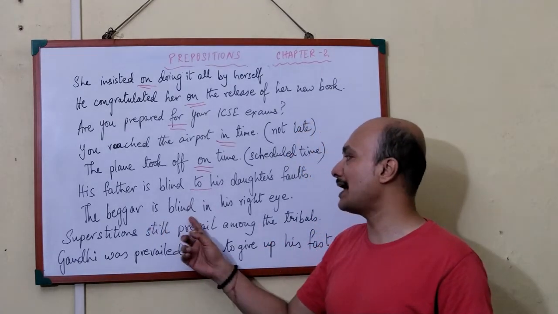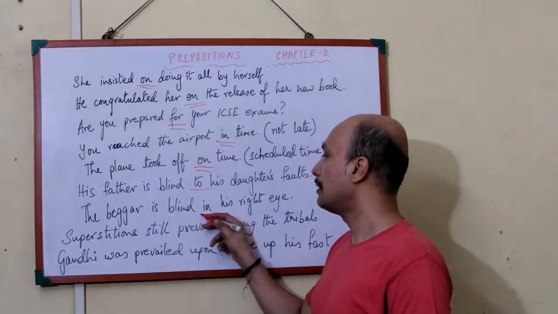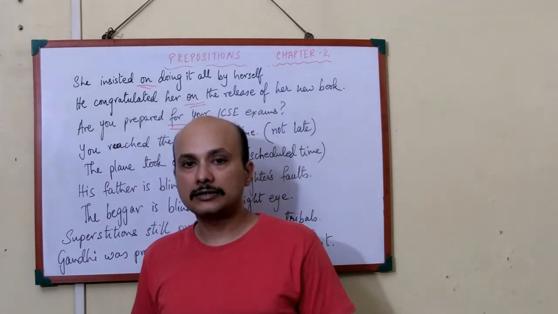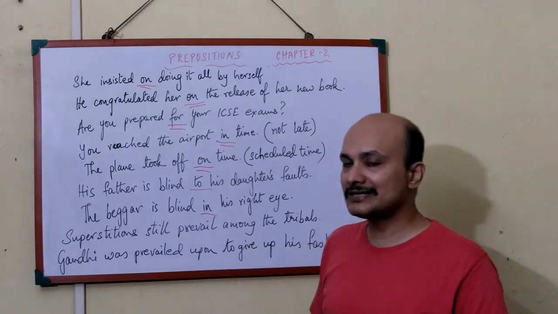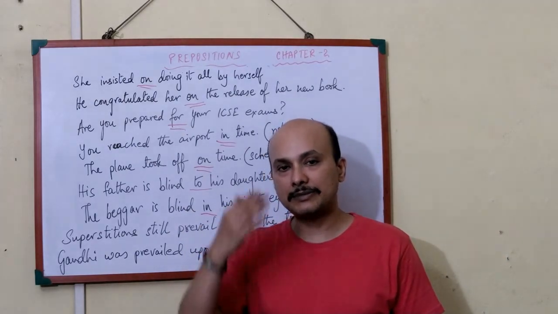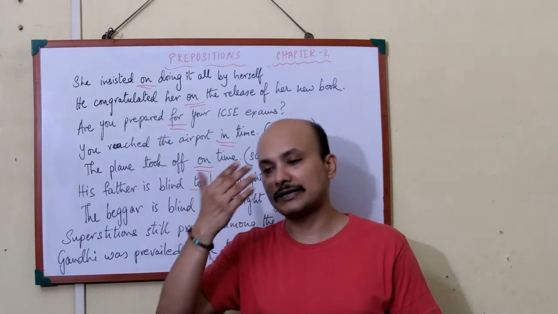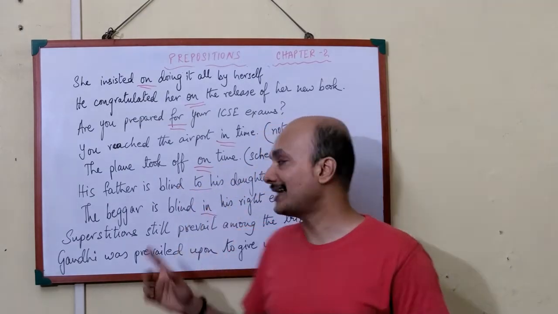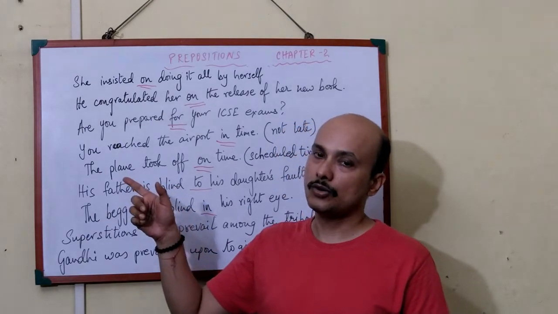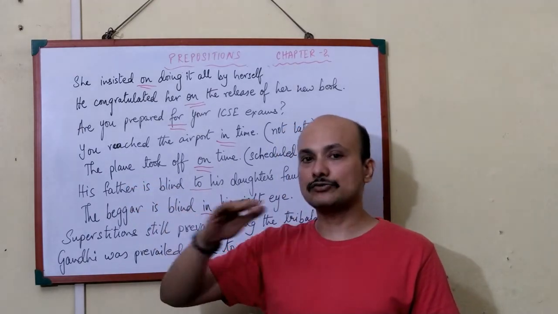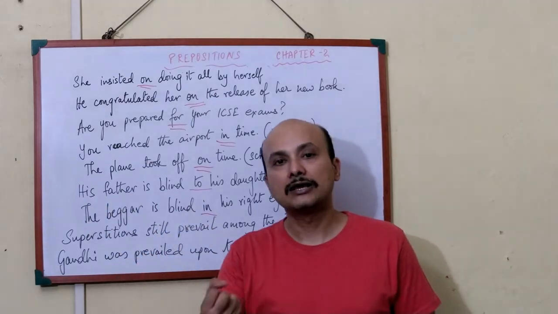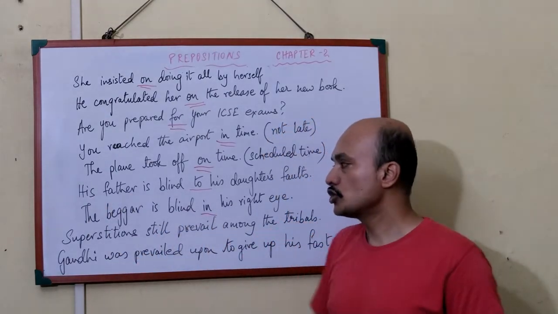Next one is the beggar is blind in his right eye. Now here, blind in his right eye, here it refers to physical infirmity or physical disability. Blind in his right eye means his right eye is blind. He cannot see by the right eye. So that is why blind in. And that is the difference between blind to and blind in. Blind to means to neglect, to avoid, to kind of disregard, and here blind in means a physical disability.